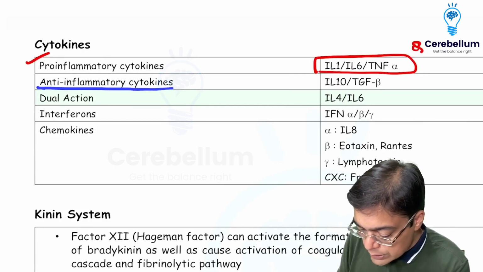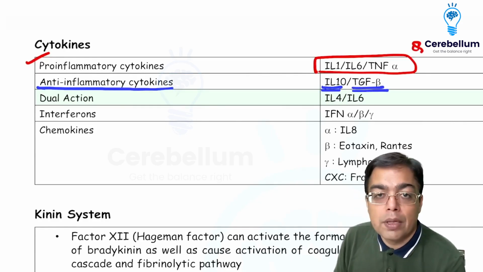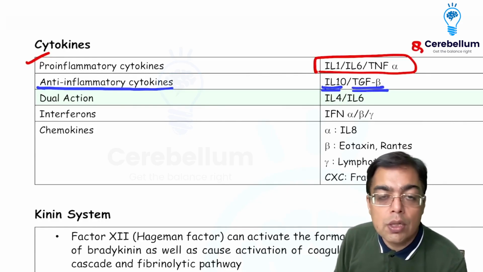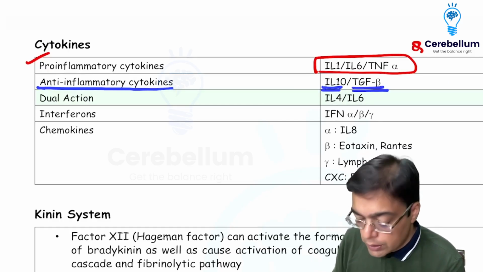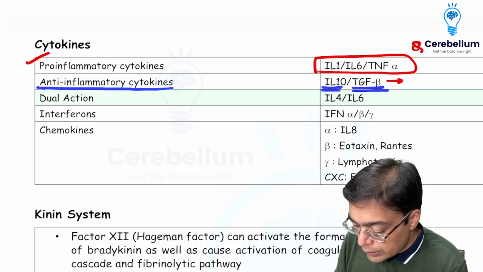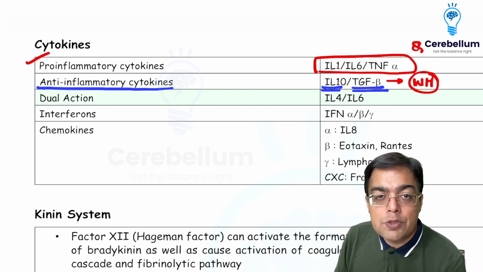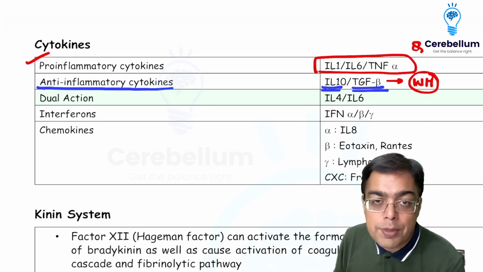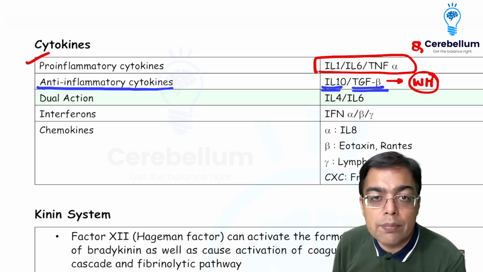Anti-inflammatory action of cytokines can also be seen. Very, very classically, interleukin 10 and TGF beta. Interleukin 10, which was asked you as an FMG question. TGF beta, which was asked you as an INICET November 23 exam question. That's what you need to remember. It is going to have anti-inflammatory action. And TGF beta and interleukin 10 also play a very, very important role at the time of wound healing. So after an injury, when you want the scar formation to take place, you obviously would like to reduce inflammation. That's the time interleukin 10, and more importantly, for fibrogenesis, you require TGF beta. That's going to be playing a very critical role.